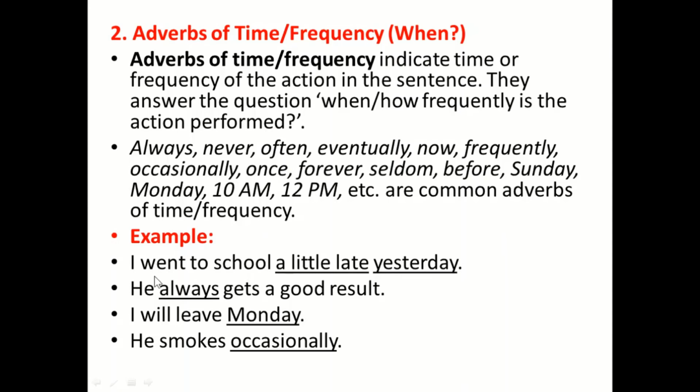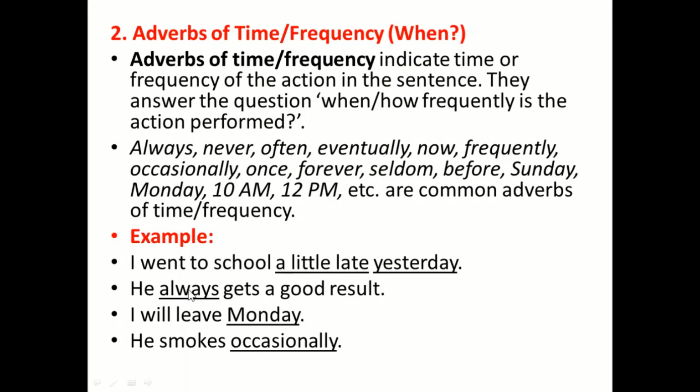For example, I went to school a little late yesterday. A little late yesterday. So a little late what? Went to school. So it describes this verb. He always gets a good result. Always gets good results. That's why this one is always.